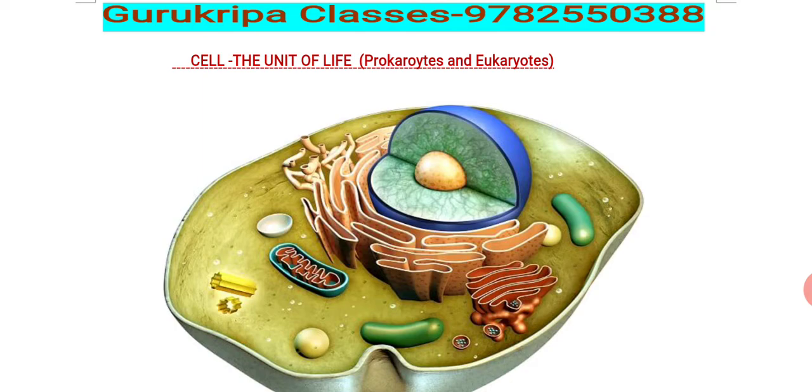So let's start with the cell, the unit of life. Here is a 3D diagram of the cell, with the help of which you can understand the internal structure of the cell very well. You are watching the blue colored ball, which is the center part of the cell, called the nucleus, and surrounding it, the brown part is the endoplasmic reticulum.